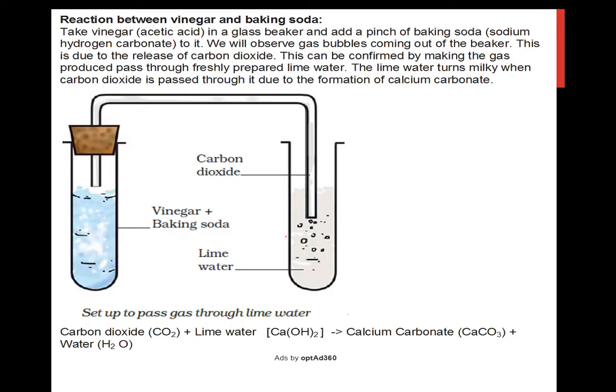Then we have learned the reaction between the vinegar and baking soda, where we can learn one characteristic, that is a formation of gas, the formation of bubbles. When we add vinegar to the baking soda, there is a production of carbon dioxide. When we allow the carbon dioxide to pass through the lime water, there is a formation of bubbles. So you can see here the reaction. Whatever the reactions are there, please write from the textbook only.